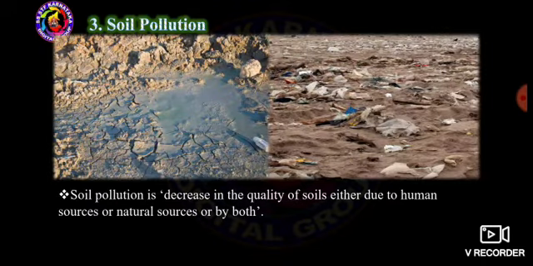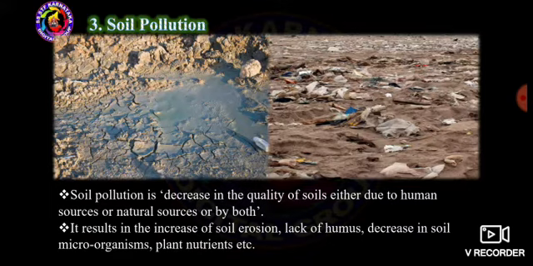Next comes soil pollution. Soil pollution is a decrease in the quality of soil either due to human sources or natural sources or both. It results in an increase in soil erosion, lack of humus, and decrease in soil microorganisms, plant nutrients, etc.